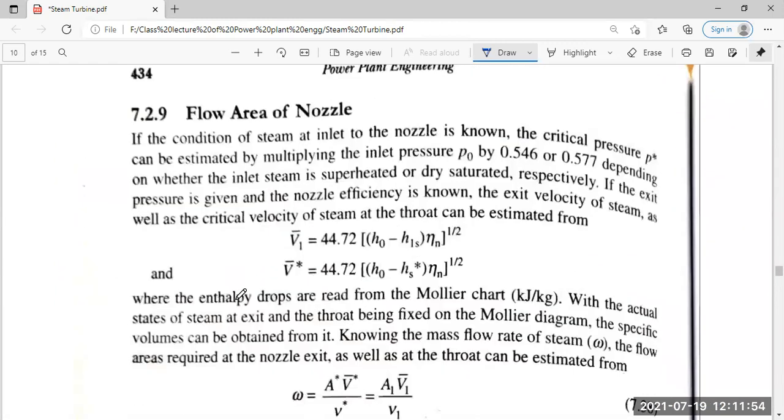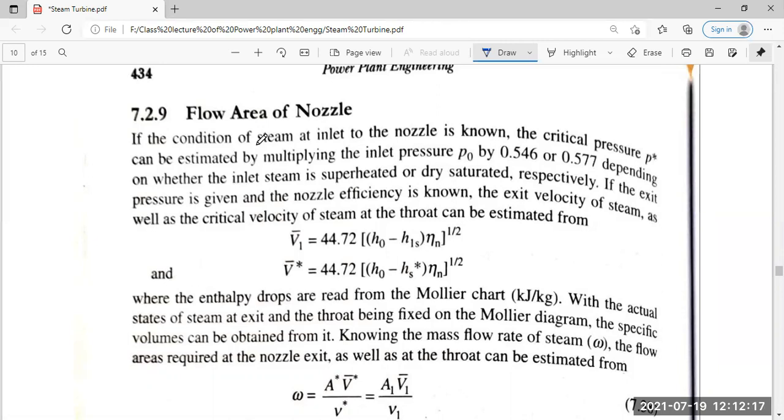Now, what is the flow area of the nozzle?